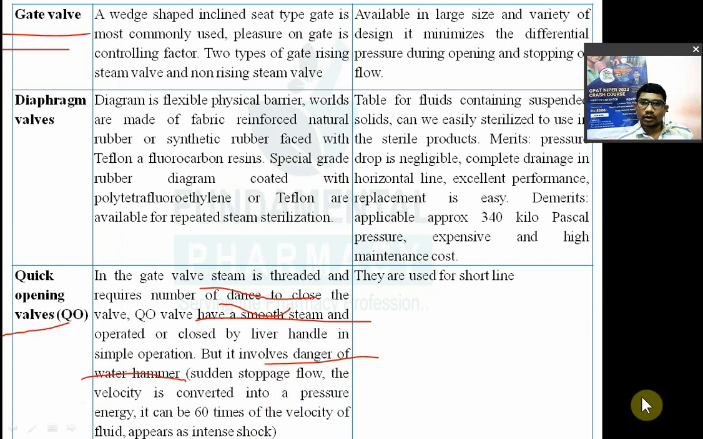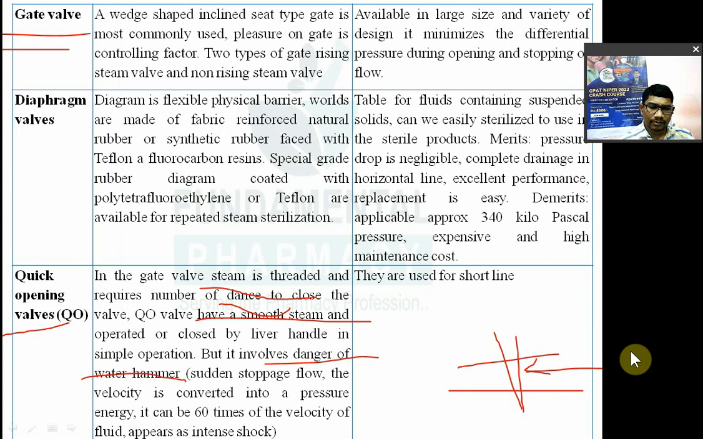What will happen? Due to sudden stoppage of flow, this valve will be in between the pipe. Sudden stoppage of flow, because the liquid is coming in a particular flow, passing with velocity, having some kind of kinetic energy. So on sudden stoppage of flow, the velocity is converted into pressure energy, and it is 60 times the velocity of the fluid, which gives a very intense shock.